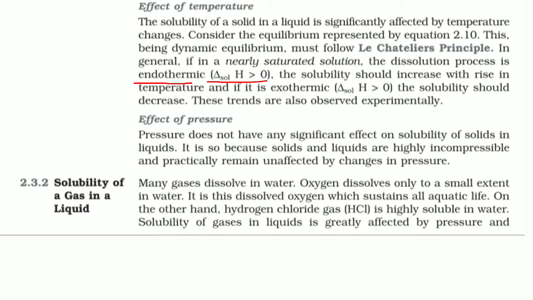Also remember this point, that del H is always greater than 0 for an endothermic process. So what is del H? Del H is the change of enthalpy. We have already discussed this in the thermodynamics chapter in class 11. Enthalpy change is the change of heat during the process at constant pressure.